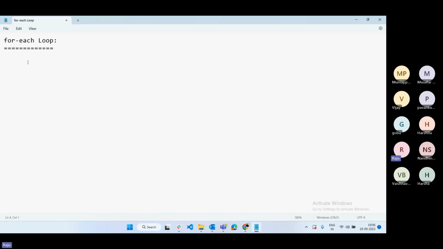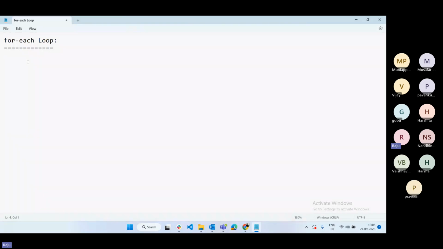The normal for loop allows a similar data type, either string, integer or boolean, whatever is required. But the for each loop is not like that. In the for each loop we can access object data. Here we can use an object list of data and find out what data you require. Okay, let's see one example as well.